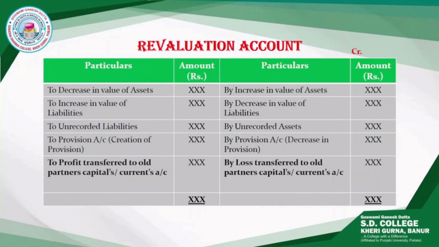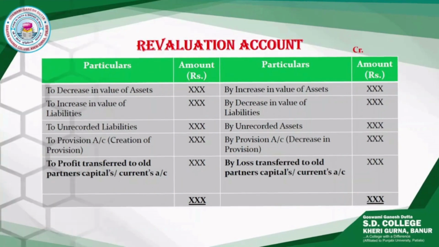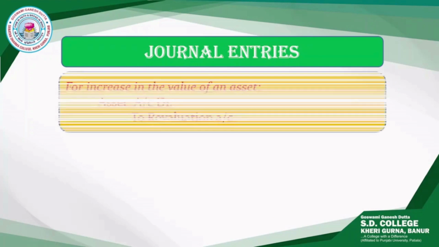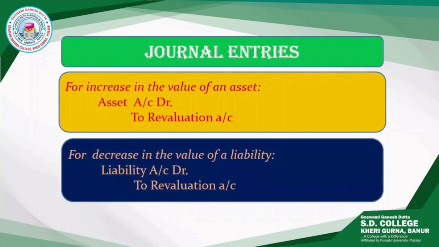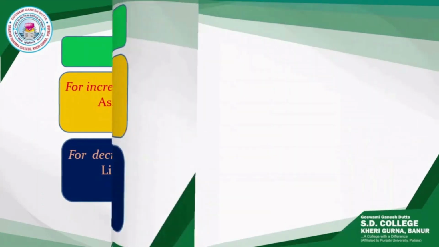This is the format of revaluation account. We have already discussed the items to be posted on the debit and credit side of this account. We can also pass the journal entries in case of revaluation. First, for increase in value of assets, particular asset account will be debited and revaluation account will be credited. And for decrease in value of liability, particular liability account will be debited and revaluation account will be credited.